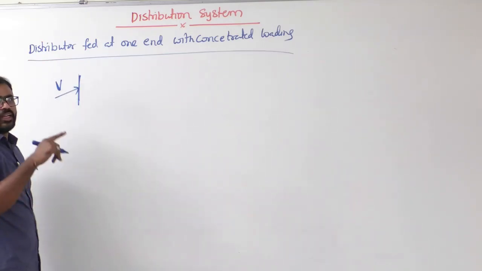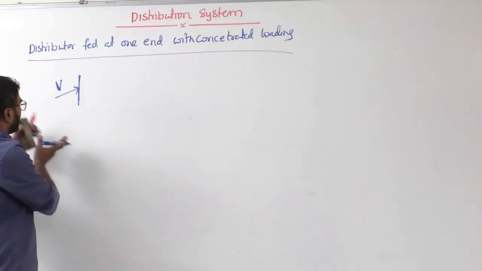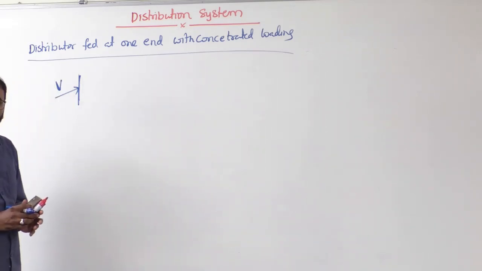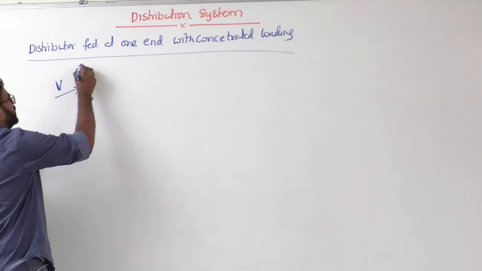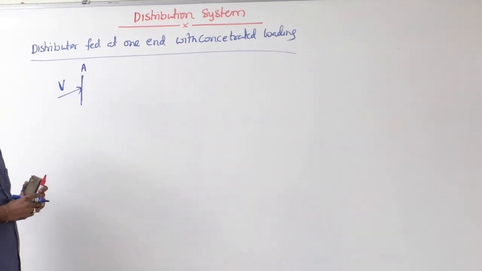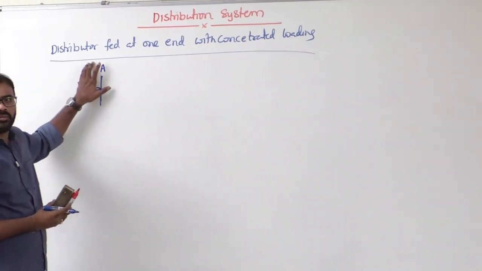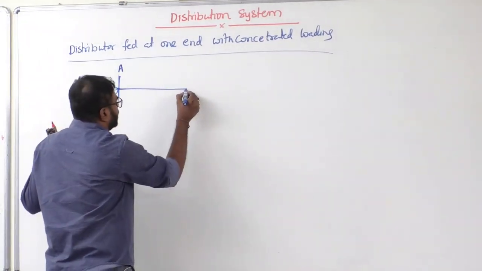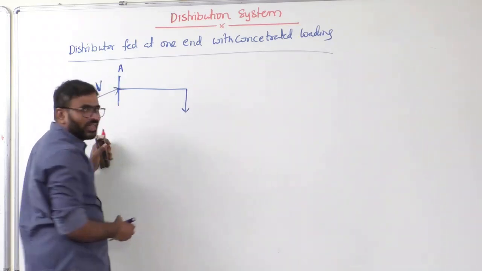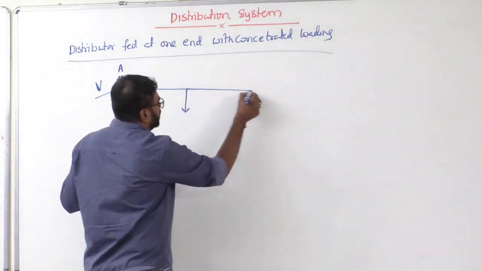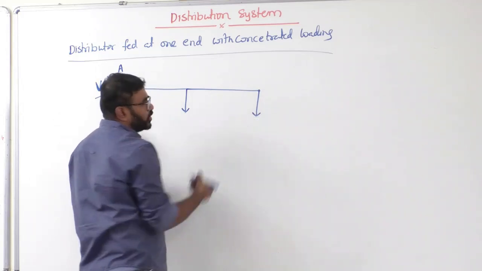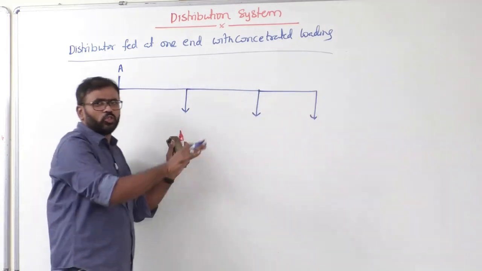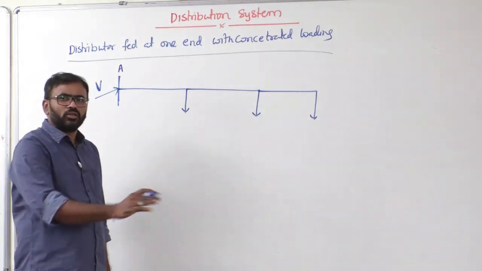So the distributor is fed at one end. Fed at one end means supply is from only one side. Now this is the starting point of the supply. Let's say this is point A. So VA is nothing but the supply voltage here. Now let's see, at this point consumer 1 is connected. Then after that the distributor goes on, consumer 2, then consumer 3. I am just showing 3 consumers for simple understanding.